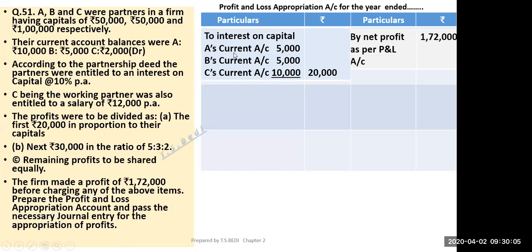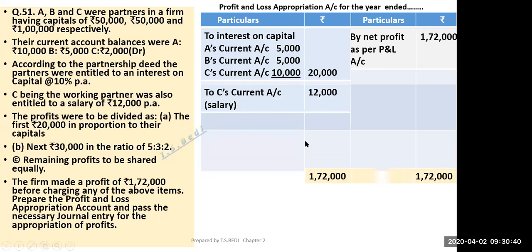But here I have written A's current account because their capitals are fixed. Although the word fixed capital is not given, but whenever you have been given the current account balances, it means the capitals are fixed. So to interest on capital, A's current account this, B's current account, C's current account. Then next is salary. C being the working partner was also entitled to a salary rupees 12,000 per annum. So to C's current account, salary 12,000, it will be transferred. I think this part is easy, you can do it, but come to the next part.